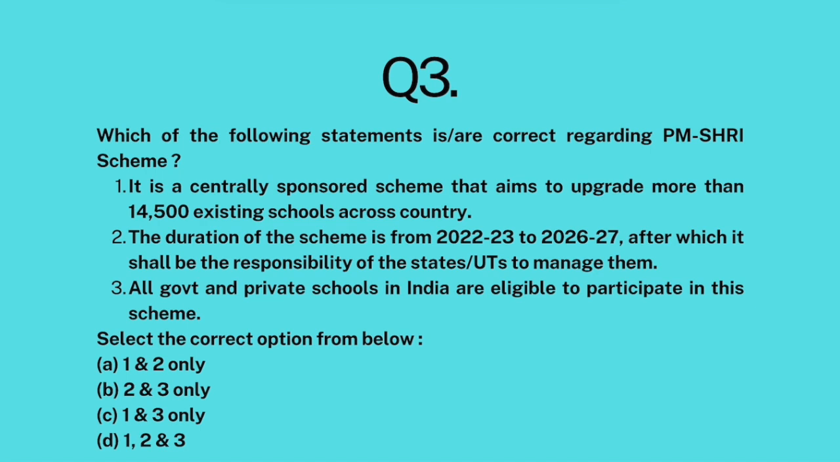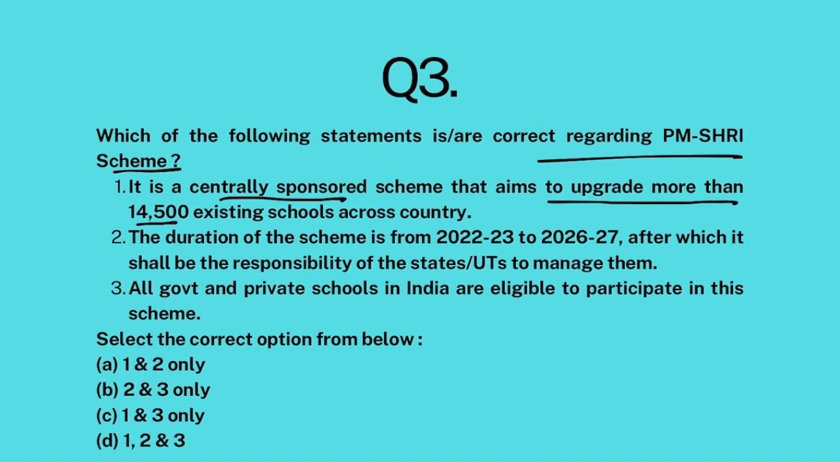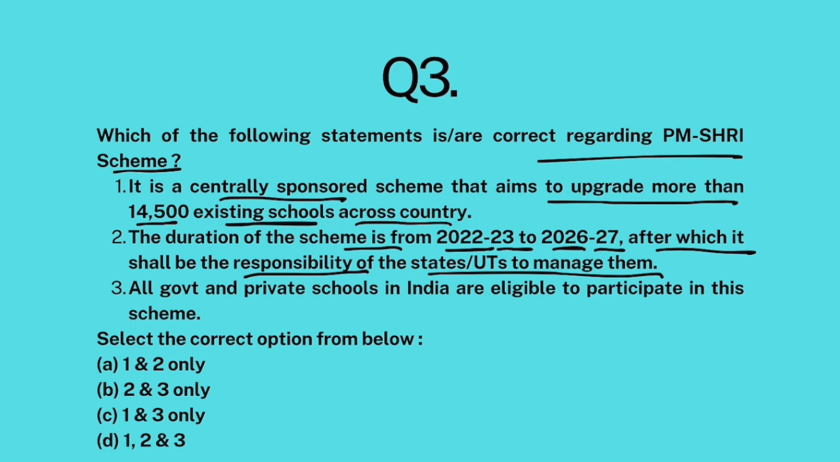Question number 3. Which of the following statements are correct regarding PM Shri scheme? It is a centrally sponsored scheme that aims to upgrade more than 14,500 existing schools across the country. The duration of the scheme is from 2022-23 to 2026-27, after which it shall be the responsibility of states, UTs to manage them. All government and private schools in India are eligible to participate in this scheme.